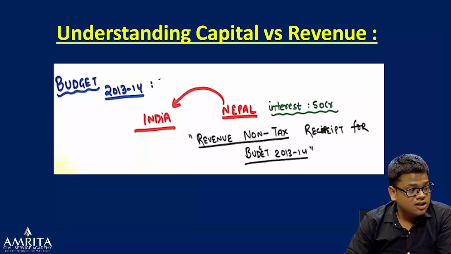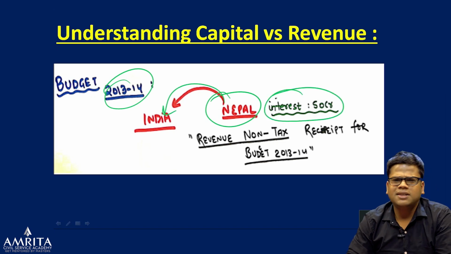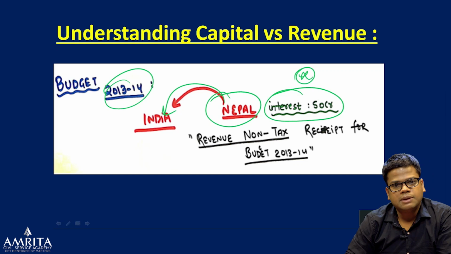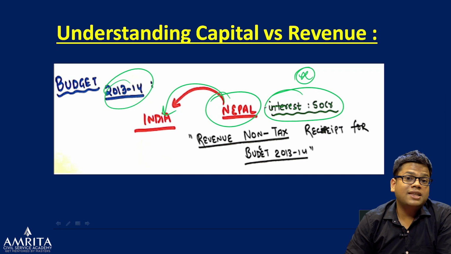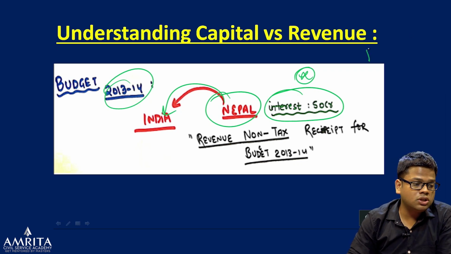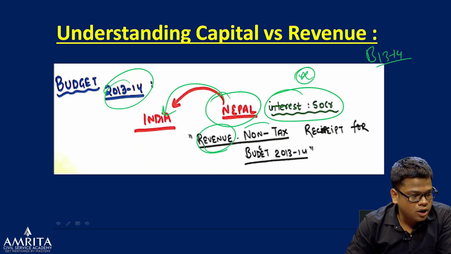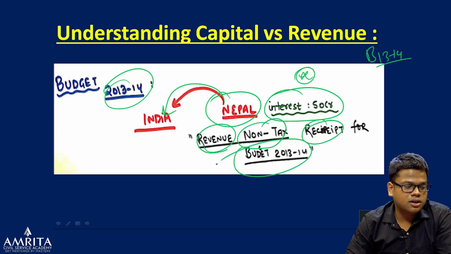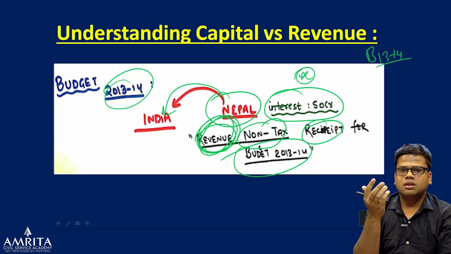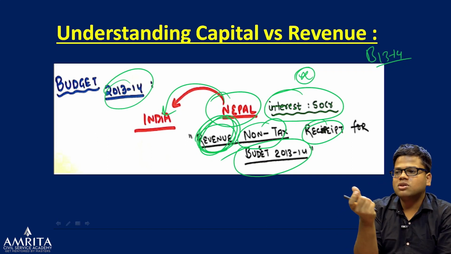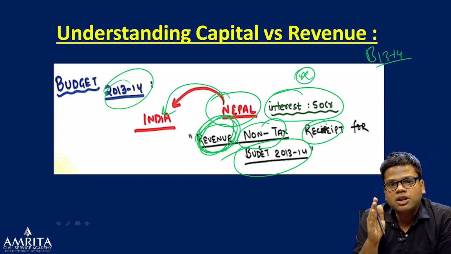Now, next year, 2013-14, Nepal has given India back interest of 50 crore. That's a hypothetical example. They have not given back the 1,000 crore, but they have given the interest back. So where will that interest go? It will go into the budget of 2013-14, into the revenue part, as non-tax receipt. Revenue, why? Because India is getting just the interest back, nothing else. No asset, no liability, like a grant you can say. Not a grant, but I'm taking the nature of a grant.